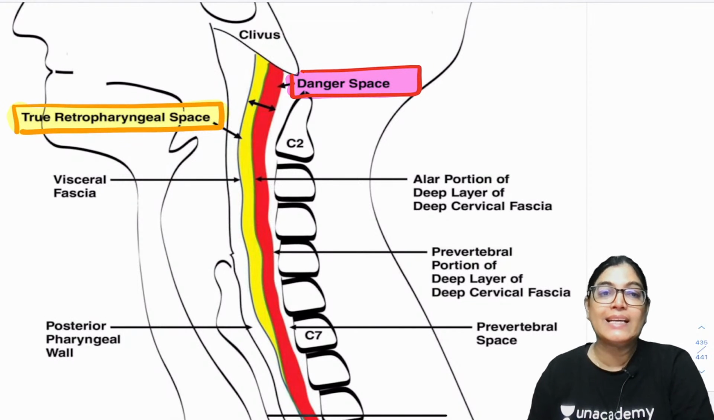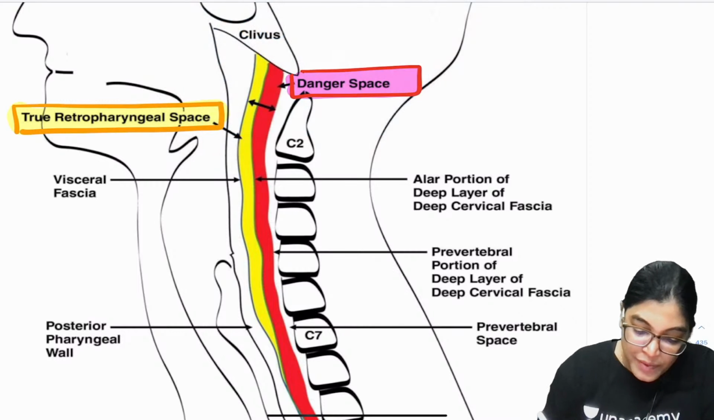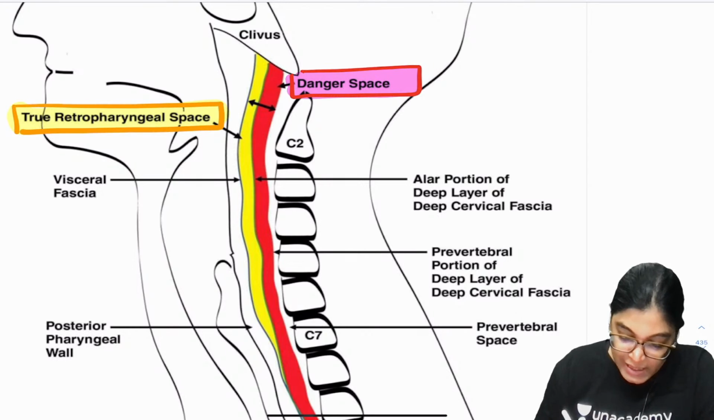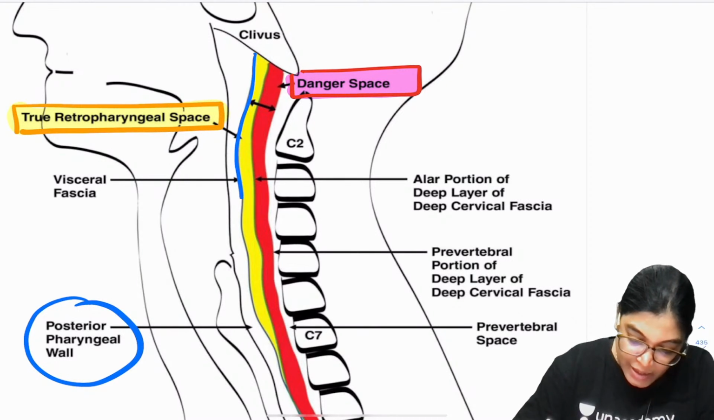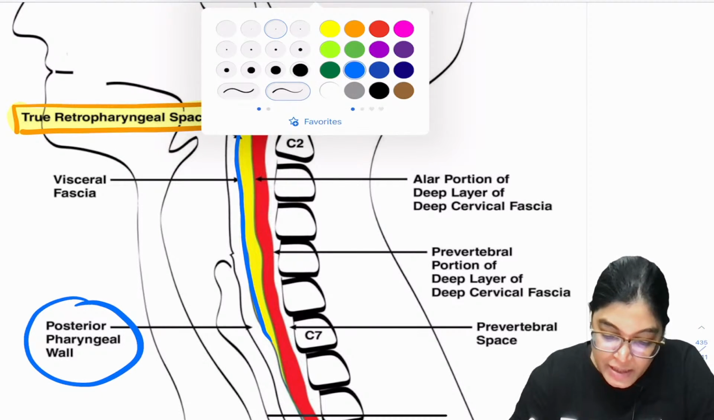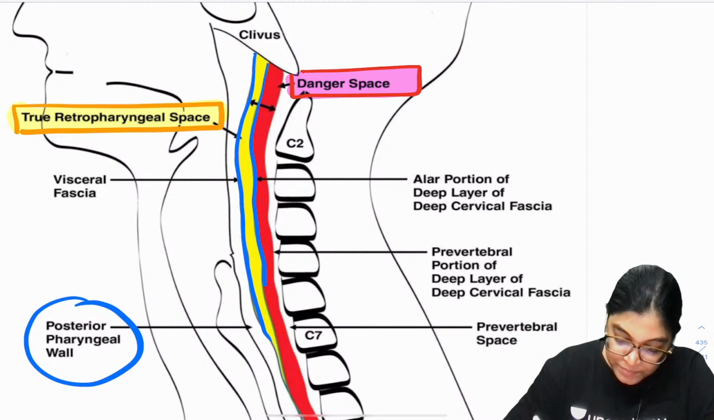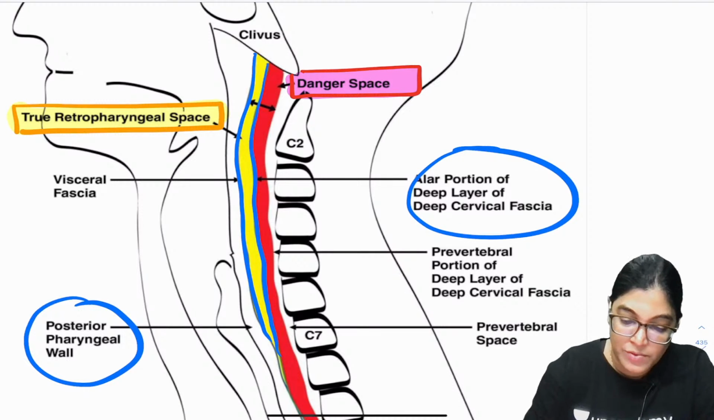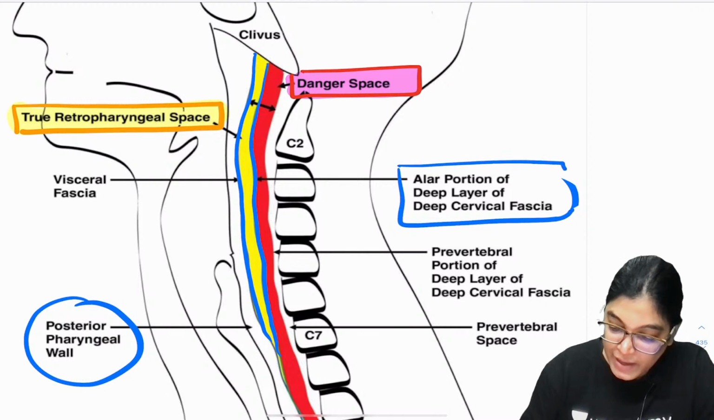Now, you can see exactly, if I talk about the retropharyngeal space, it is lying exactly anterior to the danger space. So, it is exactly located behind the posterior pharyngeal wall. So, anteriorly, which layer will it be? Posterior pharyngeal wall. What will be the layer lying posteriorly? Posteriorly, the layer which will be lying here is the alar portion of deep cervical fascia. Actually, which layer is it? It's the alar portion of deep cervical fascia.